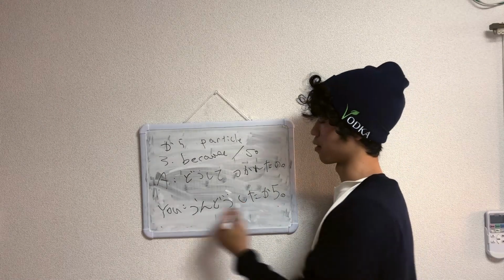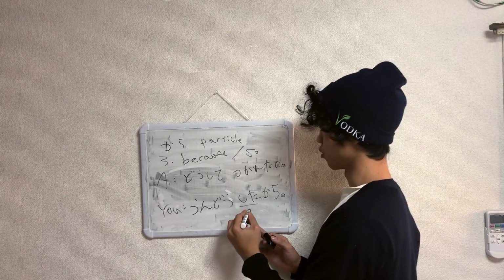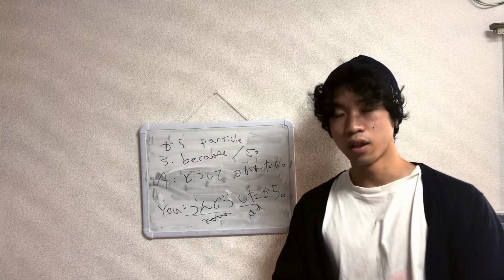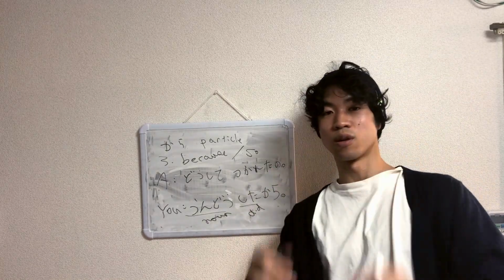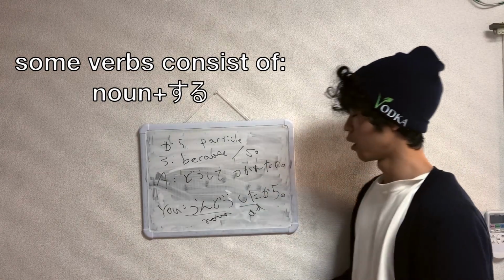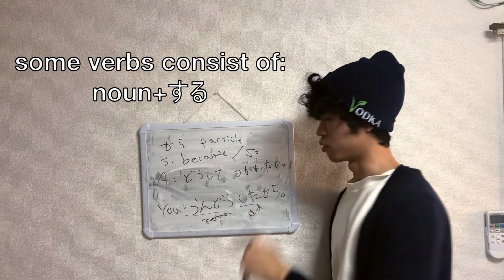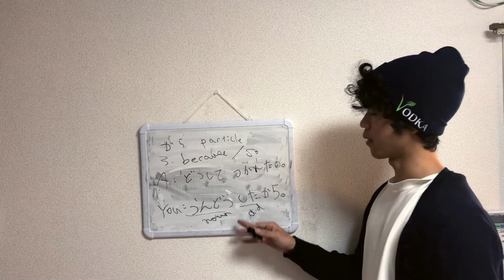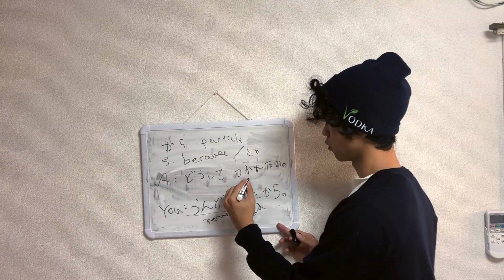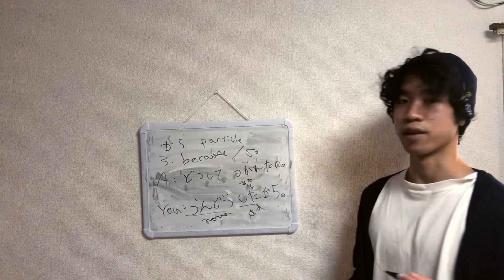Some verbs are like this, okay? This is do, did, and this is a noun, right? Some verbs like 運動する, 勉強する, 観察する, observe. You have noun and do. So some verbs are very, very simple. If you just remember conjugation of do. In this case, 運動する is a conjugation, so you just have to change する, which is do, to した, past tense. 運動したから。